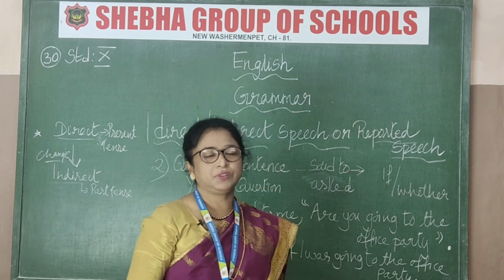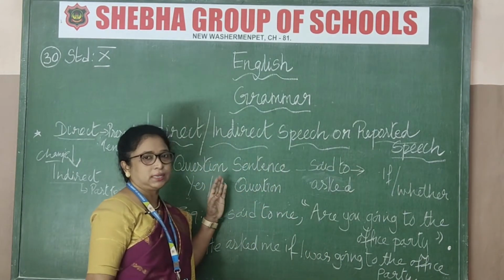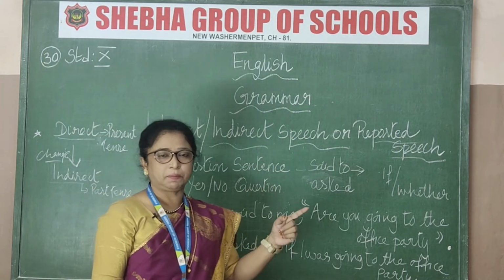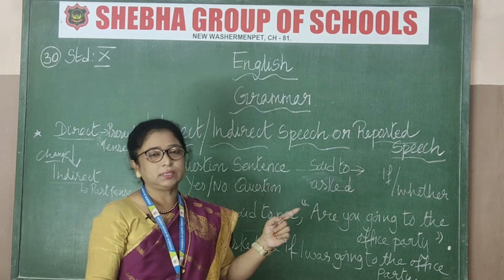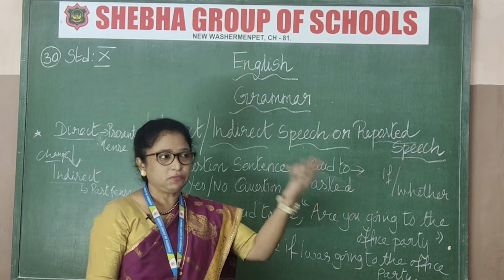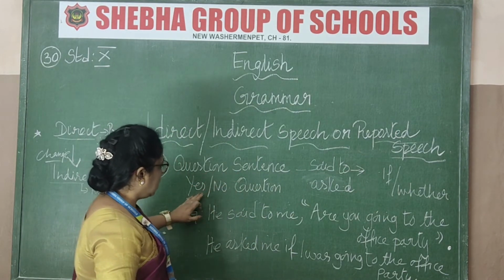Next part we are going to see. First we studied about the statement. Now next is the question sentence, the interrogative. In interrogative there are two parts: yes and no questions, and another one, interrogative with a question word, where the question word itself will be repeated. So this is the yes and no question sentence.